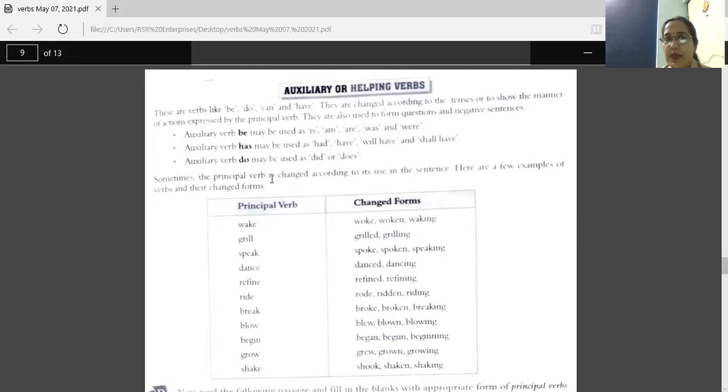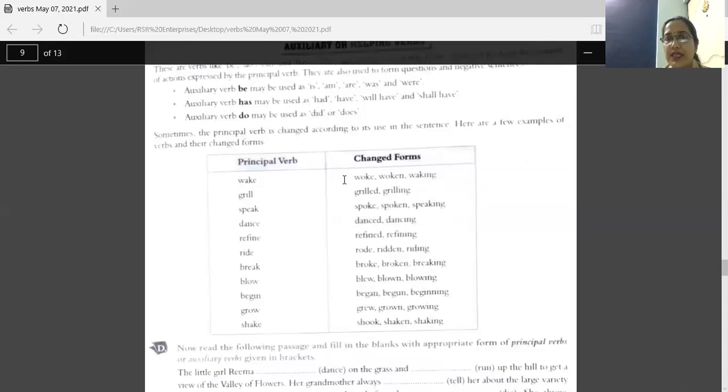Sometimes the principal verb is changed according to its use in the sentence. Here are a few examples of verbs and their changed forms. So this is a list, some examples given there, principal verb given there, that is the base form of the verb. And next side you have changed forms there.